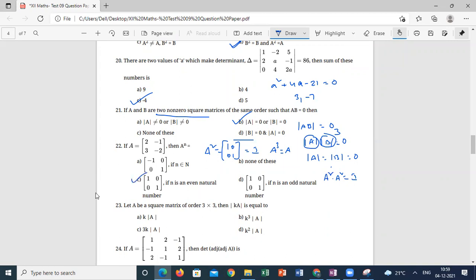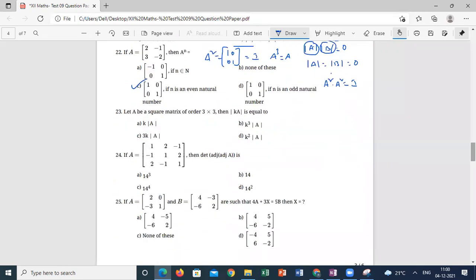For an even natural number, it is the identity matrix. For an odd natural number, it is always A only. The same question they may write without giving the option, they will give the matrix A here for n is an odd natural number. That option is also right for the 22nd question.